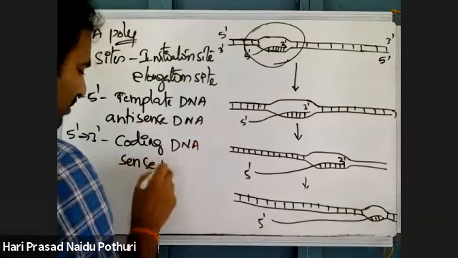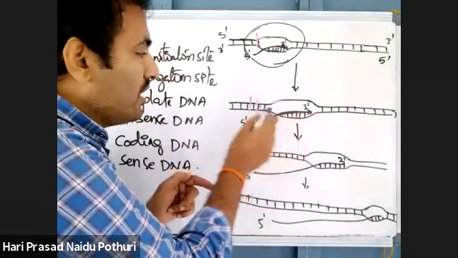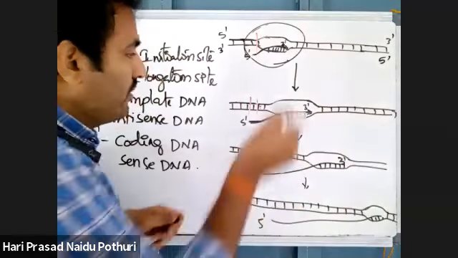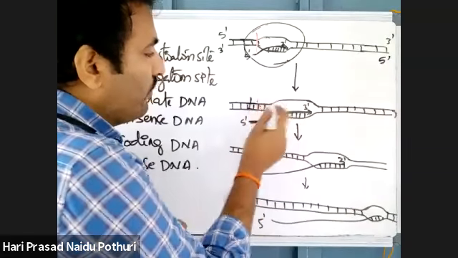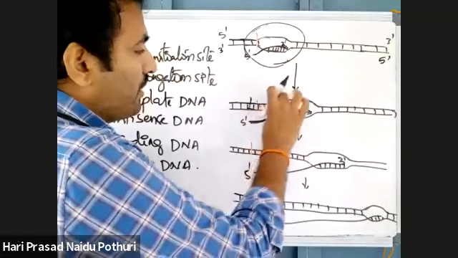Double-stranded DNA will be opened into single strands so that there is synthesis of a new RNA molecule, and that RNA molecule will keep increasing in length. Once new RNA is synthesized, the separated single strands will rejoin. See here, this is the length of separated single strands, but here the double-stranded DNA is regenerated.